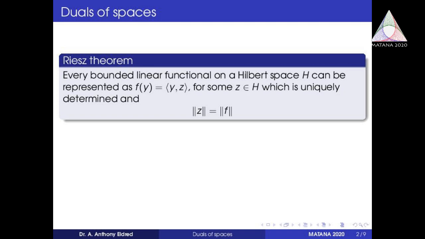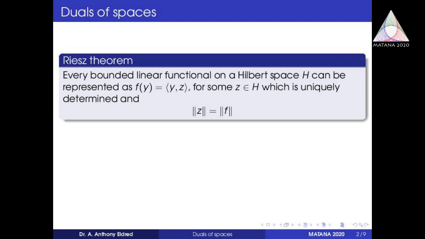Duals of spaces. So already we have defined what is a dual space. Dual space is nothing but the set of all bounded linear functionals from a normed linear space to its scalar field, which can be either R or C.